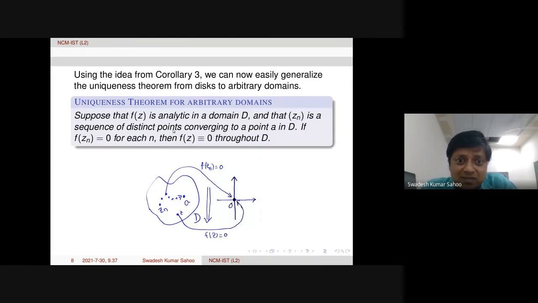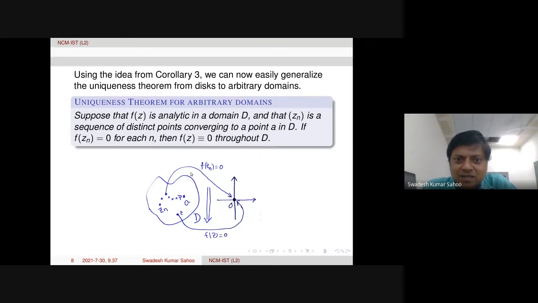What this theorem says: we have a domain where F is analytic and Zn is a sequence of distinct points converging to a point inside the domain. Now if the Zn's are zeros of F for each n, then F will be identically equal to 0 throughout the domain.